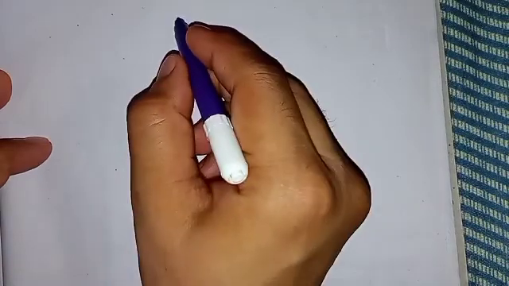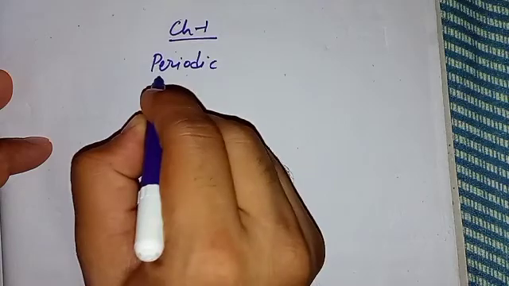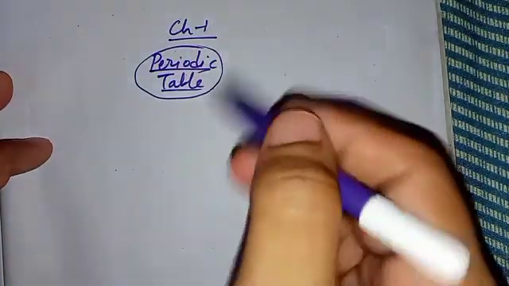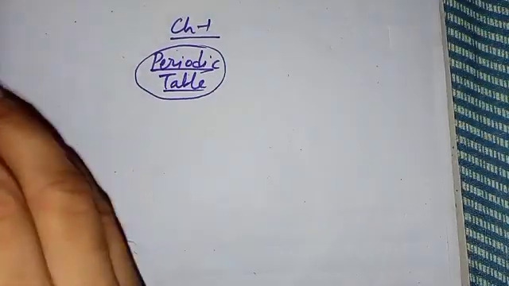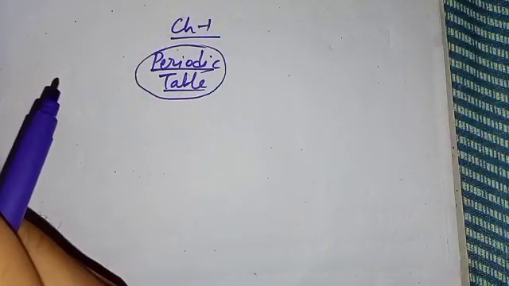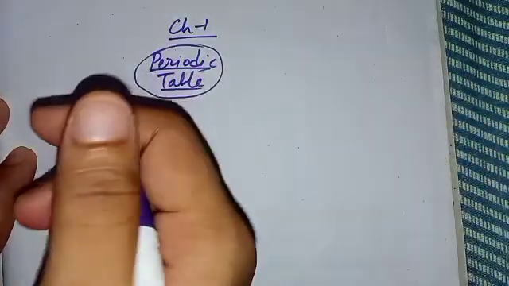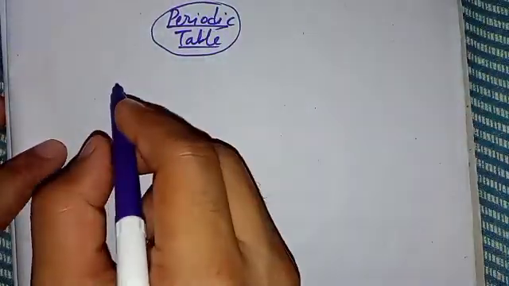So far we have dealt with, so we were in chapter number 1, isn't it? Chapter number 1, the periodic table. I explained you about the periodic table, the features of the periodic table, what period means, what group means, what is fixed in the period, how can you identify a particular element, to which particular period and group does it belong, and all that things. And we started to deal with the periodic properties, okay, the properties that reoccur on regular intervals, the periodic properties, and there were 6 in number.